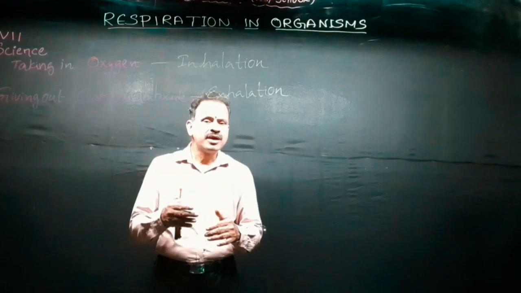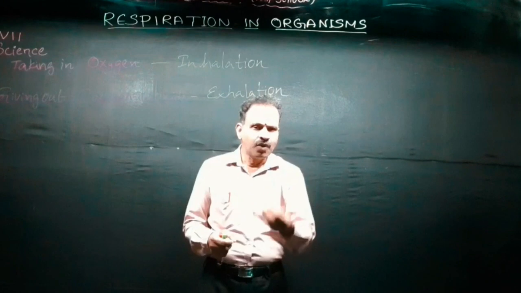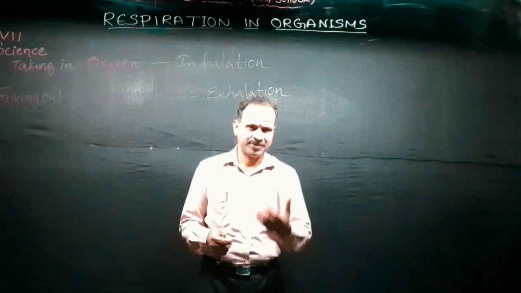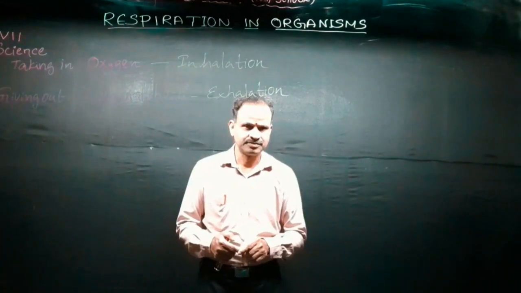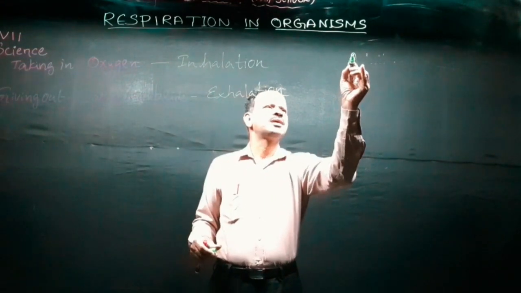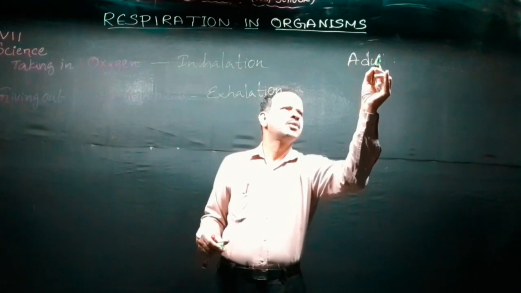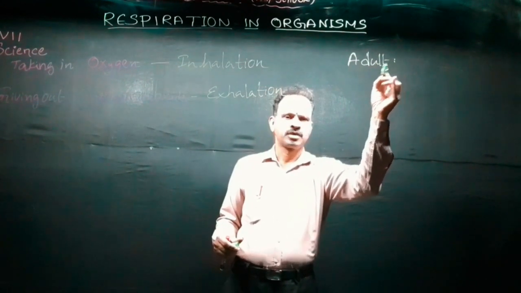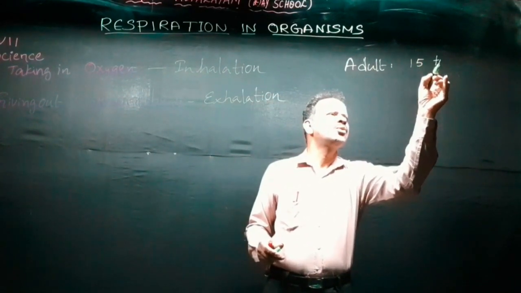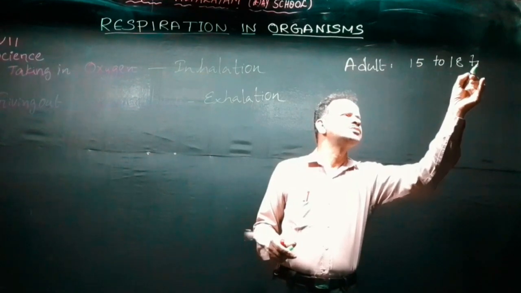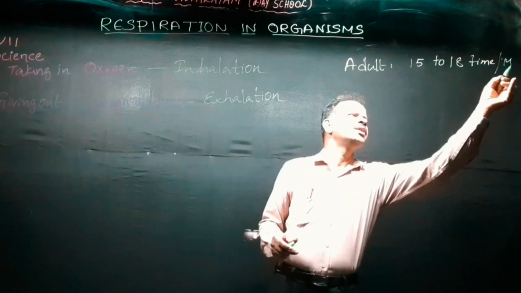How many times can a person respire? Observe your respiration by looking at a watch. Normally, an adult can respire 15 to 18 times per minute.